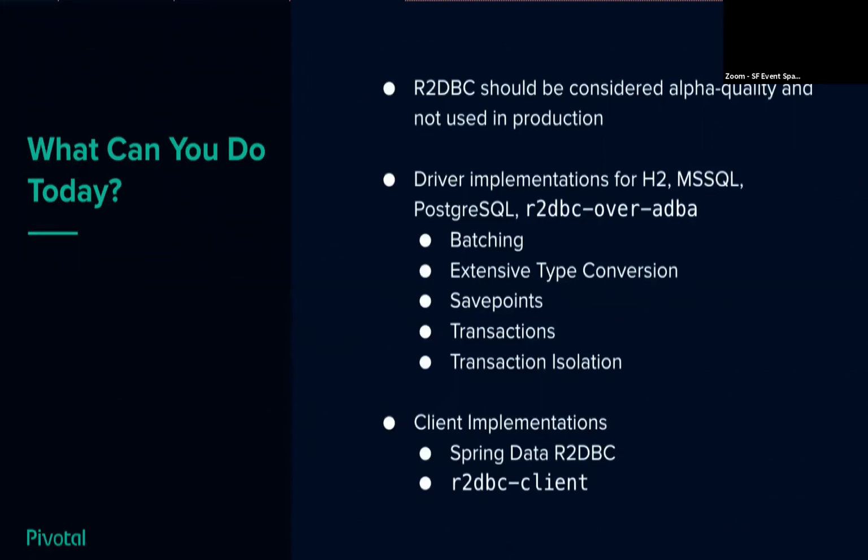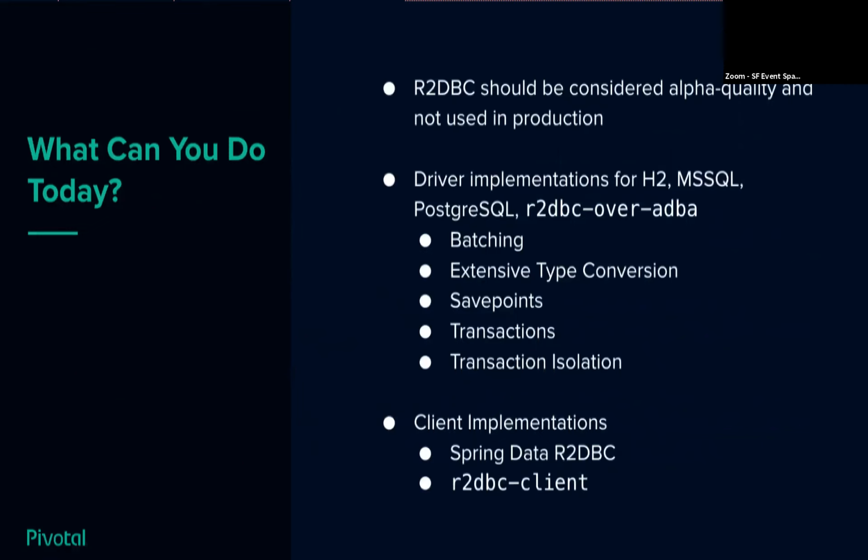R2DBC itself, we consider an umbrella brand, and it sits on top of the SPI. It sits on top of some implementations, some clients, and some other auxiliary libraries that go around it. We consider it to be alpha quality. When we started talking about this 3 or 4 months ago at Spring One, we considered it experimental and nobody should use it. Now it's alpha quality. It's great for testing. We're really high quality developers, so there aren't just going to be a bunch of bugs lying around in it. It's relatively bug free, but under no circumstances should you be using something like this in production today.